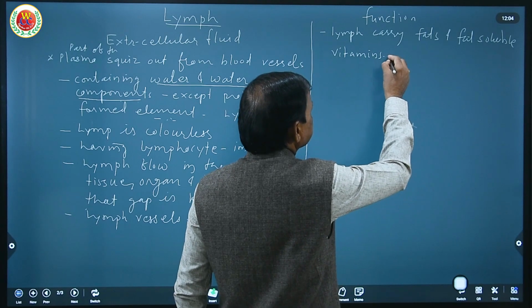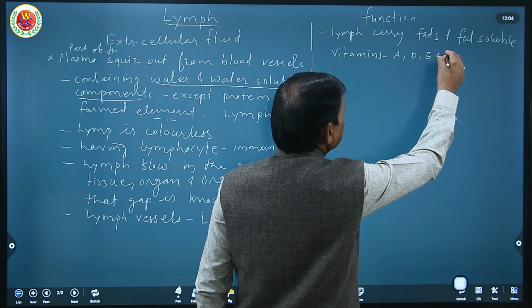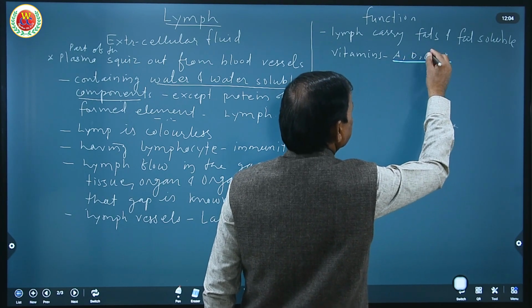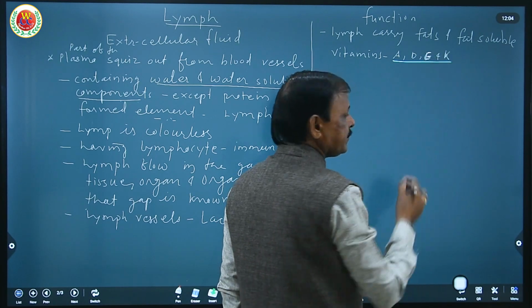These fat soluble vitamins are A, D, E and K. Please remember, it can be asked in NEET what the fat soluble vitamins are. So A, D, E and K.